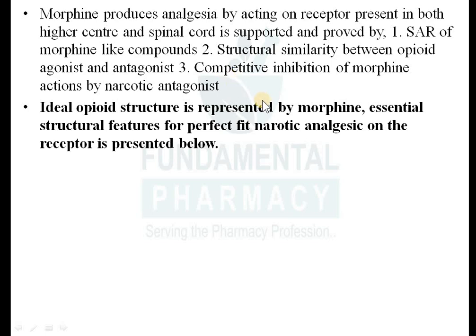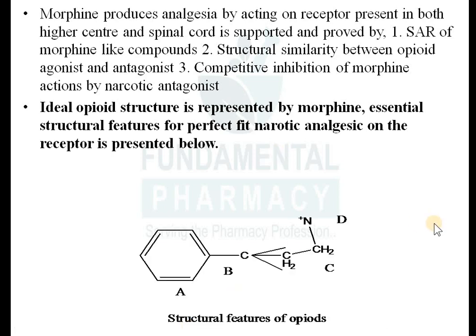So what is the ideal requirement of opioid structure? The ideal opioid structure is represented by one frame, that is a lead structure. Okay. So the ideal opioid structure is represented by morphine. Which are the essential structural features for a perfect fit of a narcotic analgesic on the receptor? This is the ideal structure of any narcotic analgesic. I will explain this: A, B, C and D. These are the four portions. A narcotic analgesic must have these four aspects in its structure.